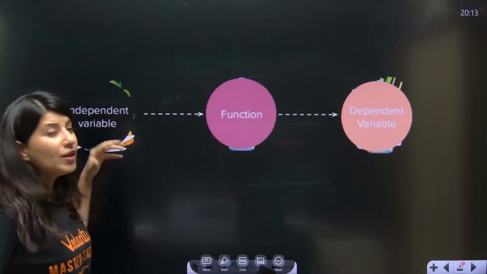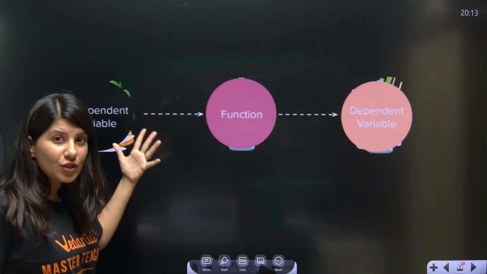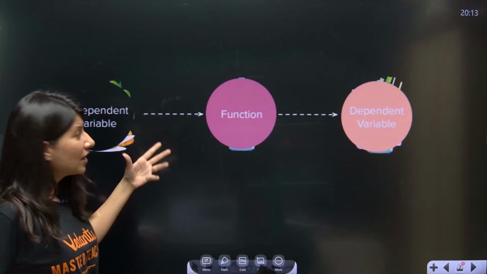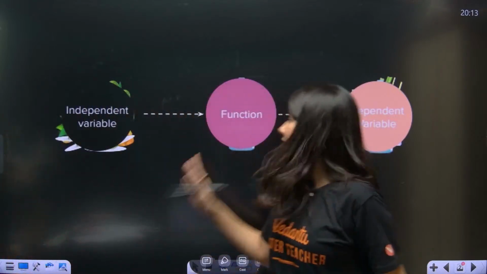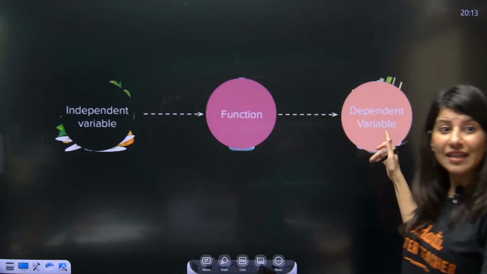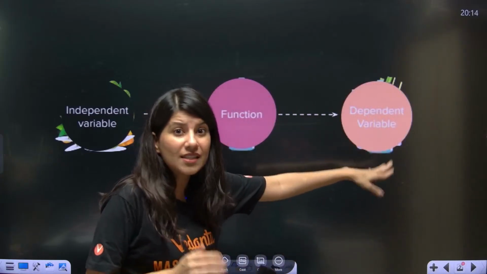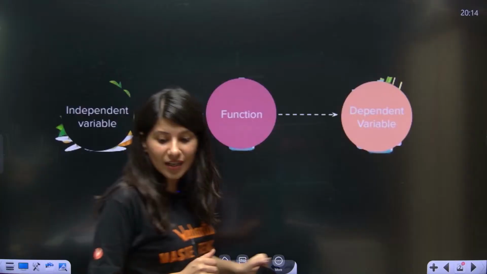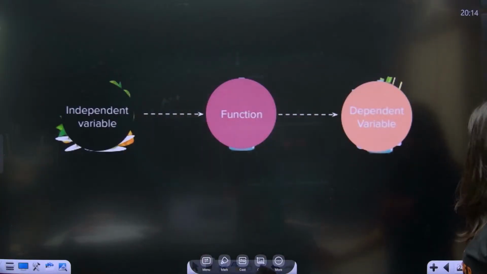All the things like mangoes, oranges, strawberries, spinach are nothing but independent variables. Now this is your function, which is your juicer, and this is your dependent variable. Why is this dependent? Because this output is depending upon what input you are giving. Right or wrong? Are you getting this concept, everybody?